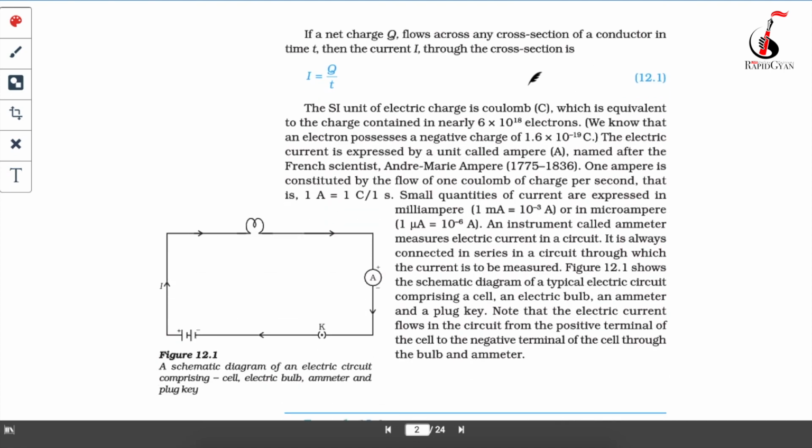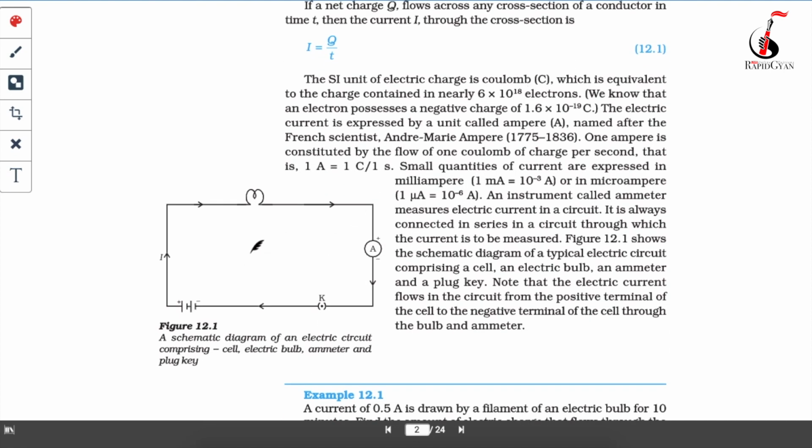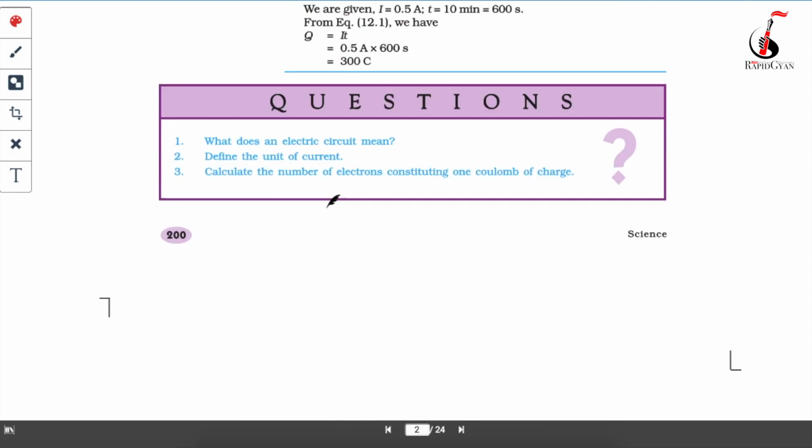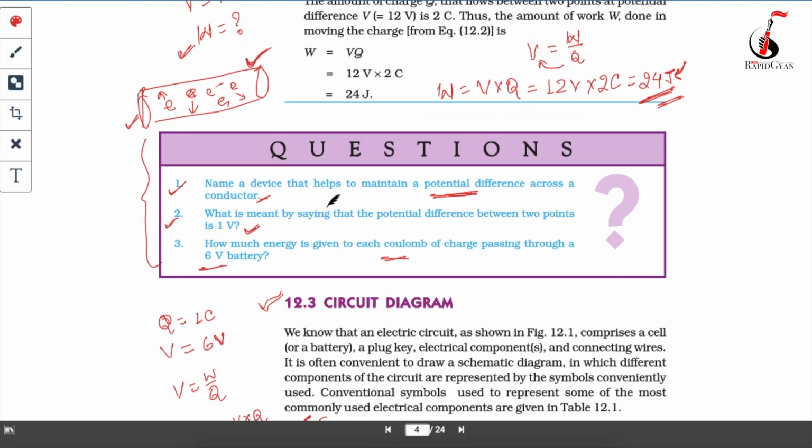Okay, so this is one circuit. You can see what things this circuit is connected to. This circuit has a battery, a switch, a bulb, and an ammeter. What is an ammeter? An ammeter is a device to measure the electric current. So in an electric circuit, these are the things needed.